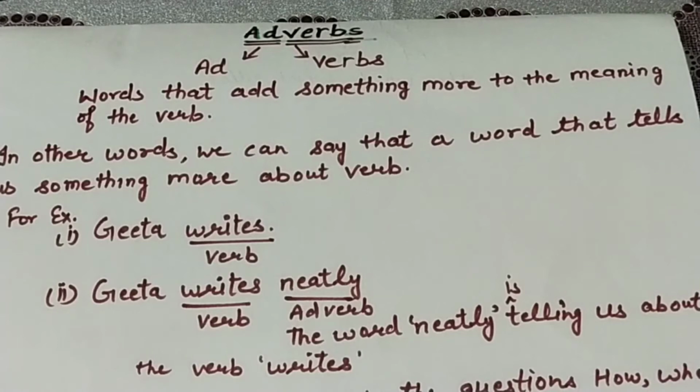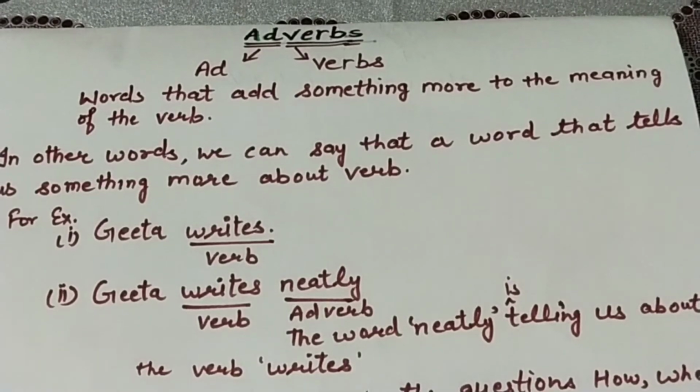Let us see the second example. Geeta writes neatly. See the word neatly, it is telling us about the verb write. How does Geeta write? Neatly. The word neatly is telling us how she writes. You can use the word badly also. Okay, is it clear to everyone?